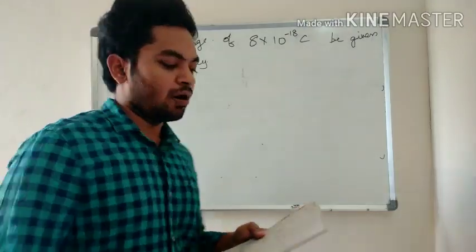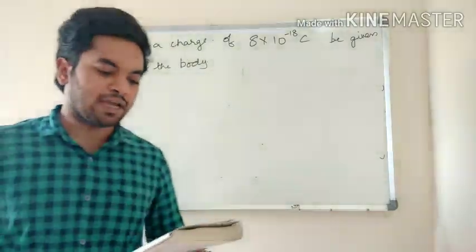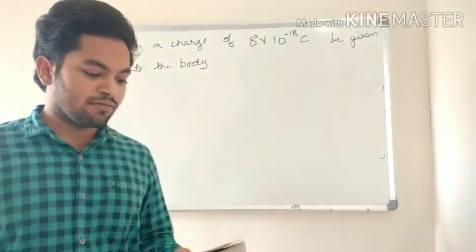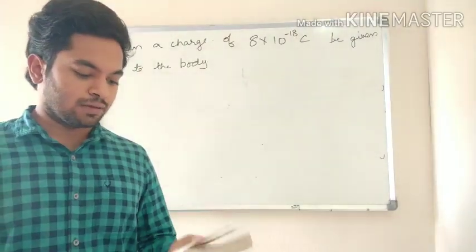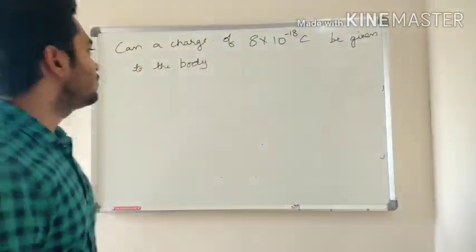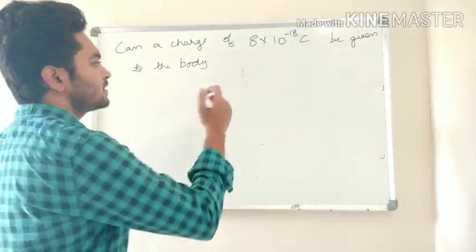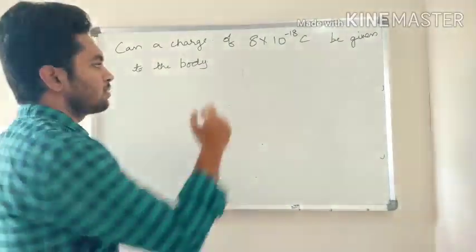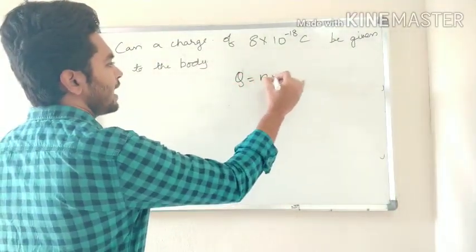Can a charge of 8 into 10 to the power minus 18 coulomb be given to the body? Right. Now how do we solve this? Just now we have seen the formula. What is that? Q is equal to Ne.